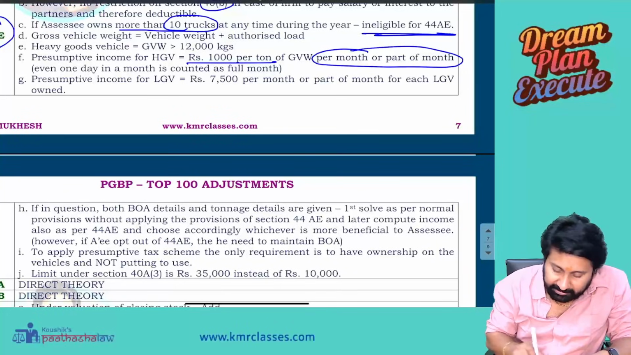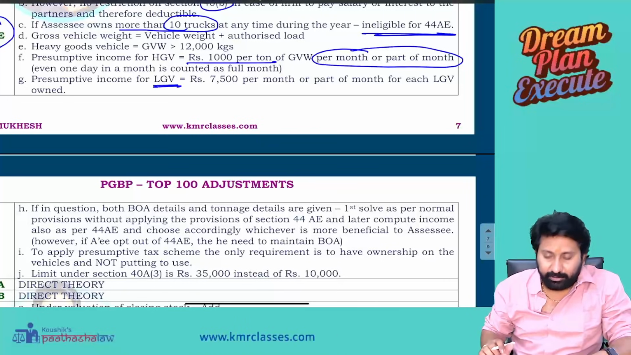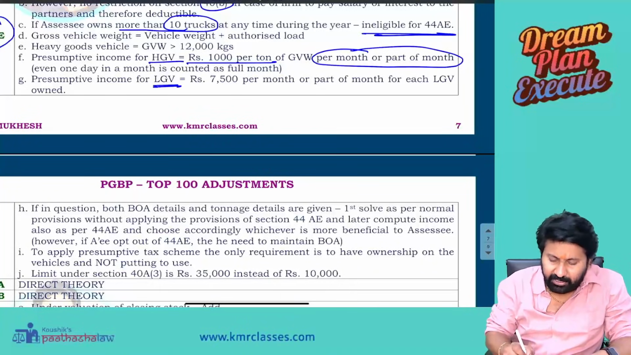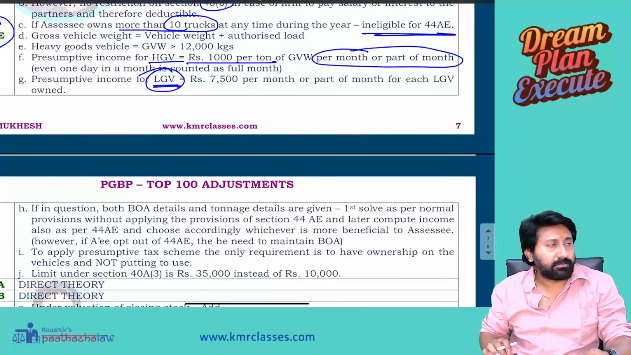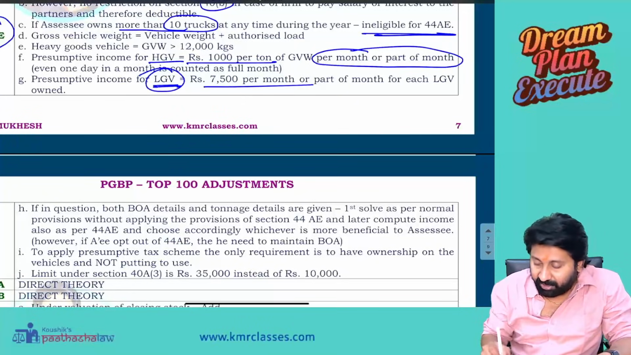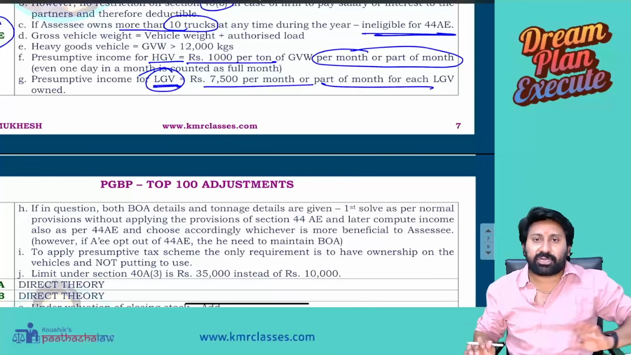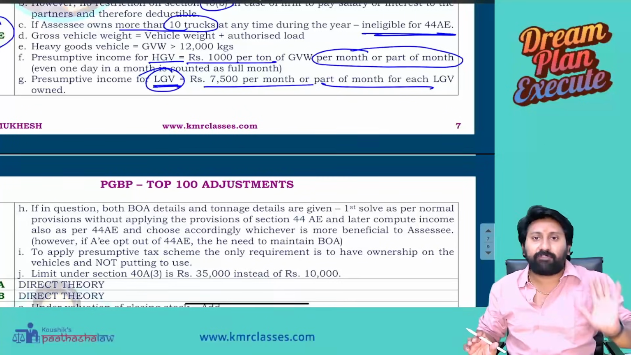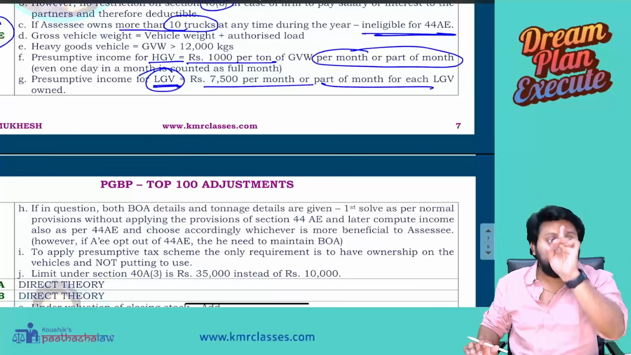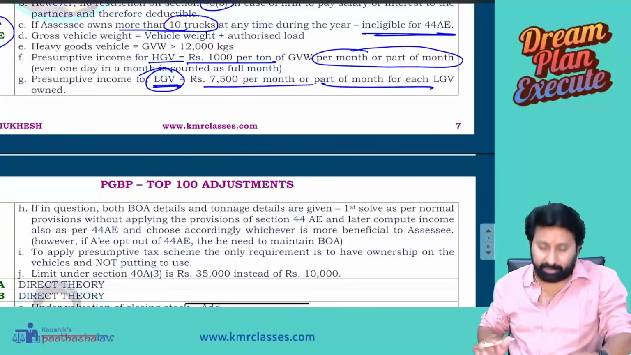Next, presumptive income for small goods vehicles. Okay. So, heavy goods vehicle, this is a small one. So, in this case, what will happen? Not on tonnage basis, 7,500 per month or for part of month. Must do the study material illustration. One time you do that, again doubt will not come. Must do, I am telling, must do. Read this, stop, go to the study material, do the illustration, come back.